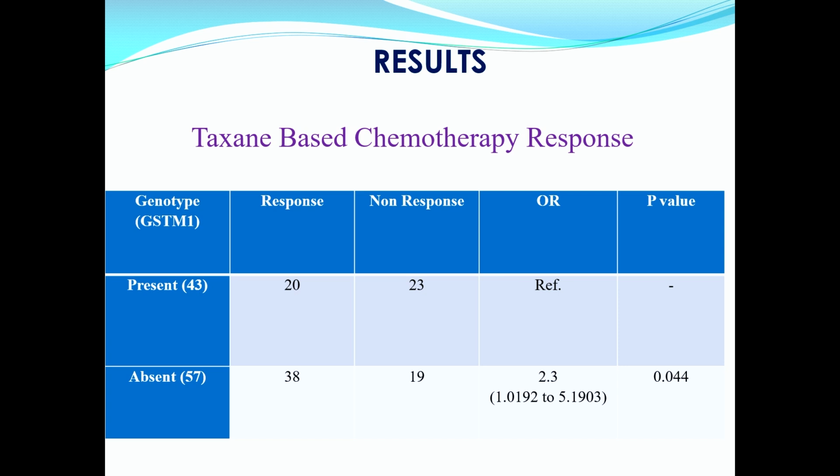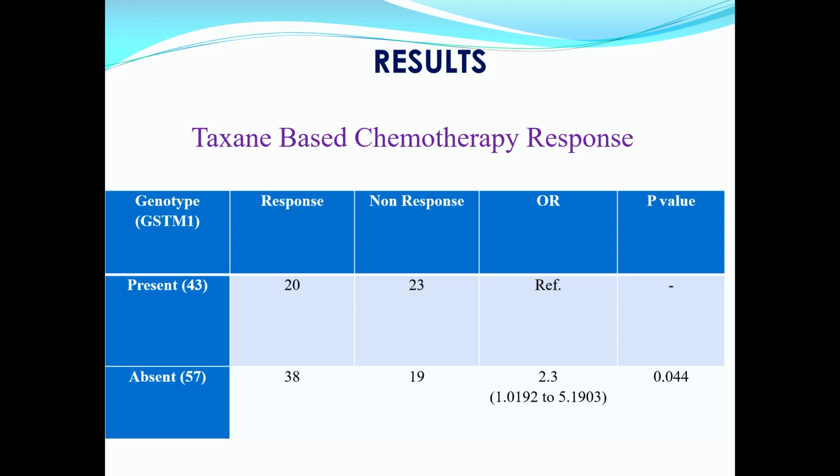Within the 100, we have 43 patients who have this gene, or genetically coded protein, which is the enzyme, and 57 patients were devoid of this enzyme, GSTM1.